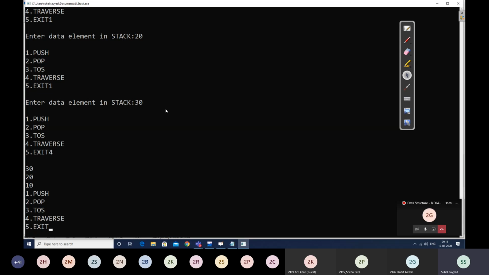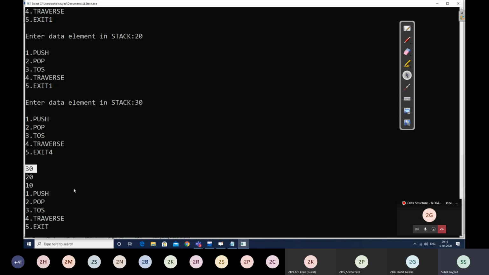You have understood, right? Pop is nothing but delete at start. And top of stack is nothing but you have to just print the top's data. So if I ask you to do it here, what you need to print here is 30. So how will I print this 30? Simply I'll check whether the linked list is empty first. If the linked list is empty, then top of stack is not there, right? So how will we check that condition? If top is equal to null, then the stack is empty, we will print that. Otherwise we will print top's data. Are you getting this? And pop is nothing but delete at start.